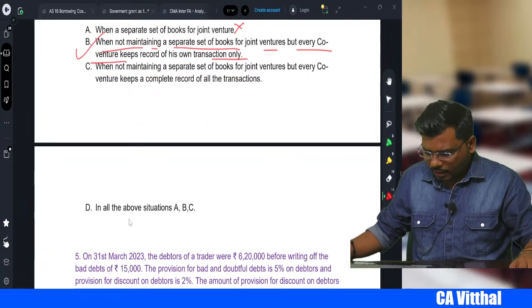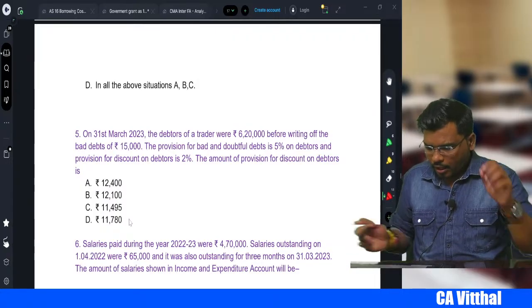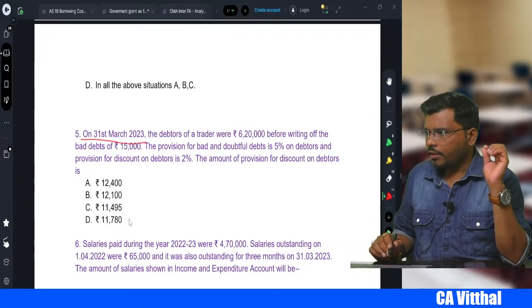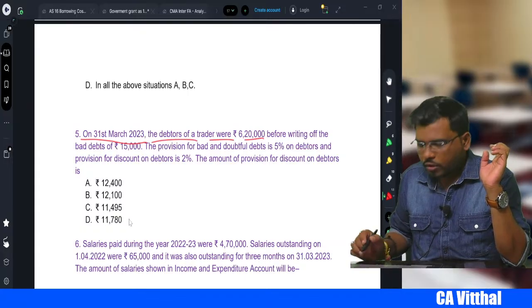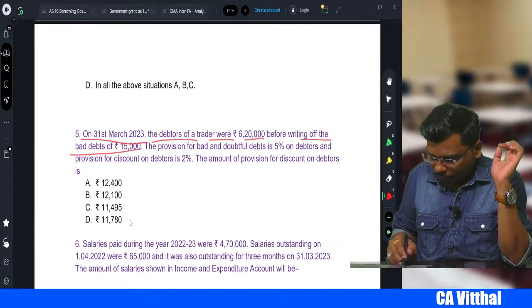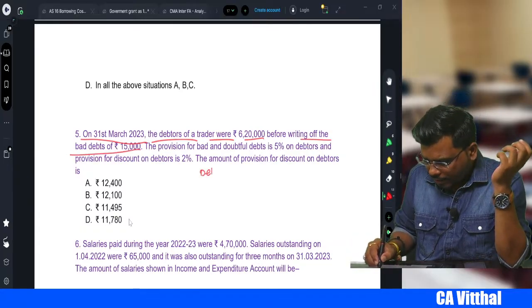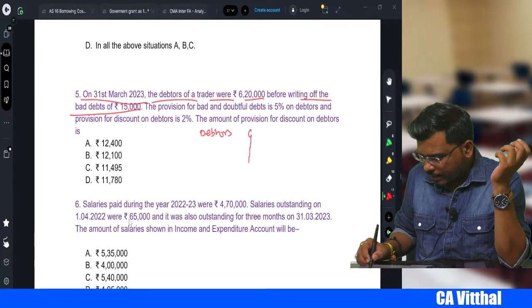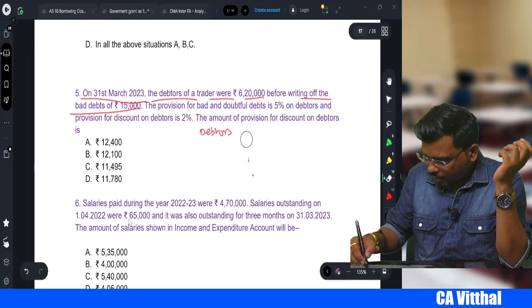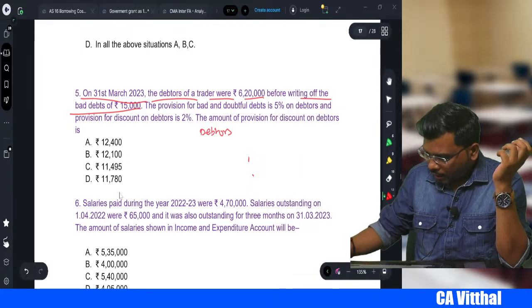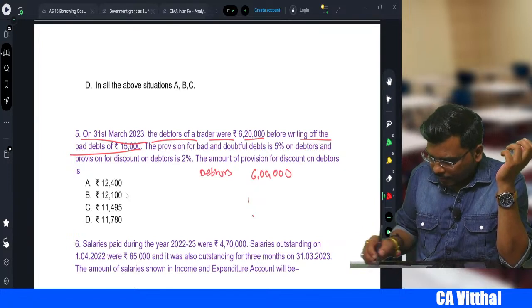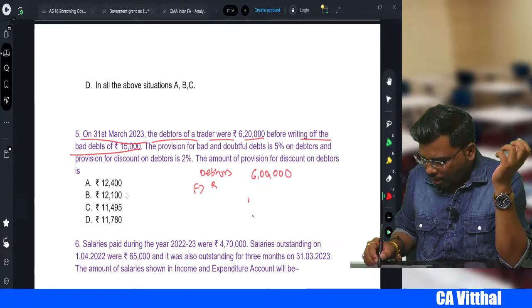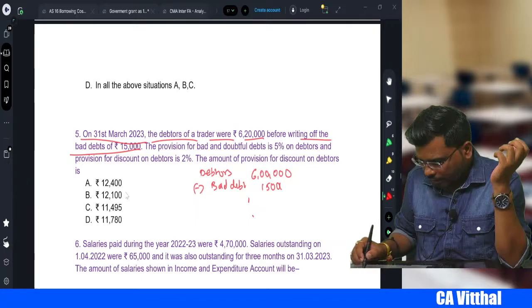Yes, my dear students, come to the next one, right? On 31st March 2023, the debtors of a trader were 6,20,000 before writing off a bad debt. Okay, so how much are our debtors, my dear students? Our debtors are 6 lakh. Then what next, sir? The bad debt is how much? We should minus bad debt. The bad debt is 15,000, right? Okay.